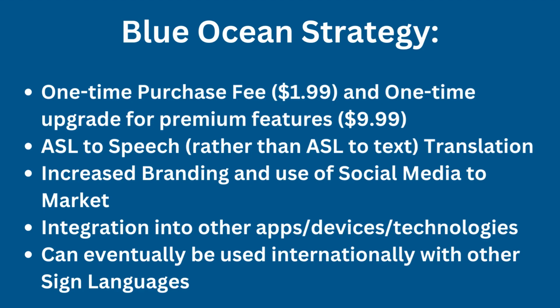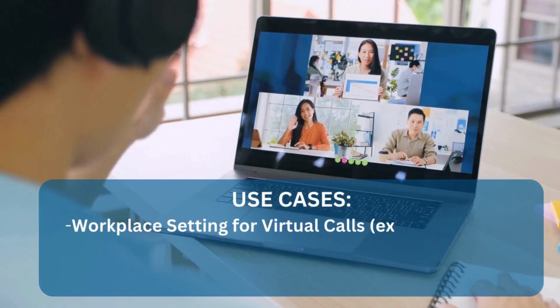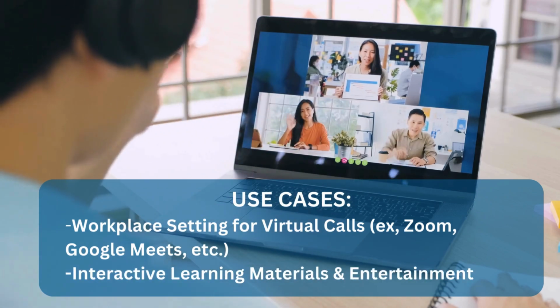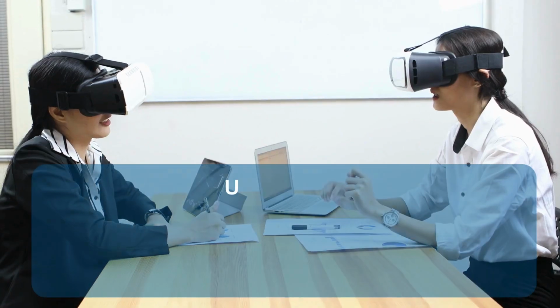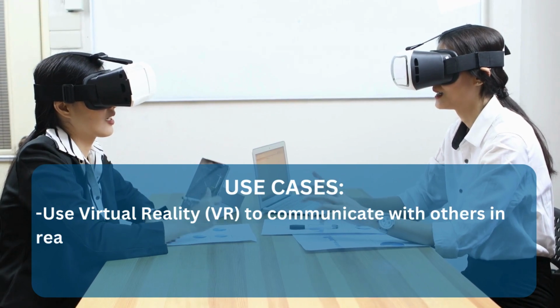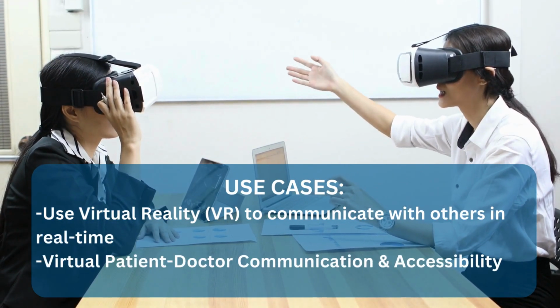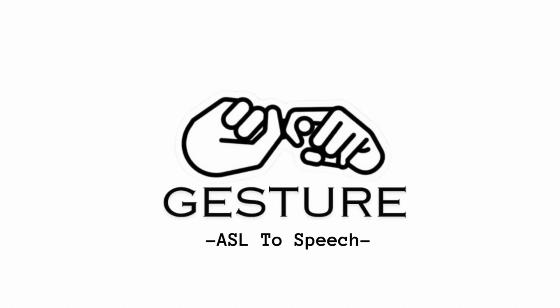Our Blue Ocean strategy focuses on making this app cheaper than others, and also offering ASL to speech and increased branding and use of social media to market this product, offering integration into other apps, devices, and technologies. The use cases and possible partnering for this product are completely endless, from Zoom and Google Meet and workplace settings to virtual reality and XR to communicate with others in real time. Gesture can truly change the ASL world with its Blue Ocean strategies, differing greatly from the existing Red Ocean of translation.